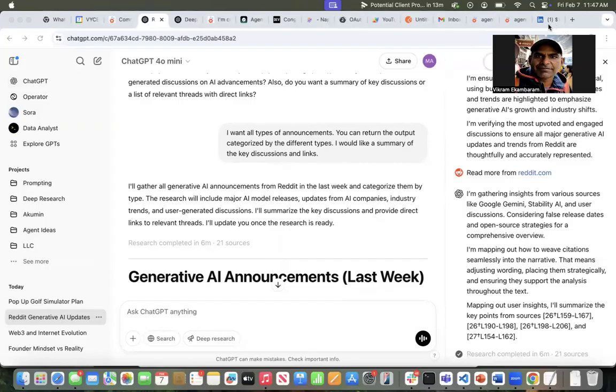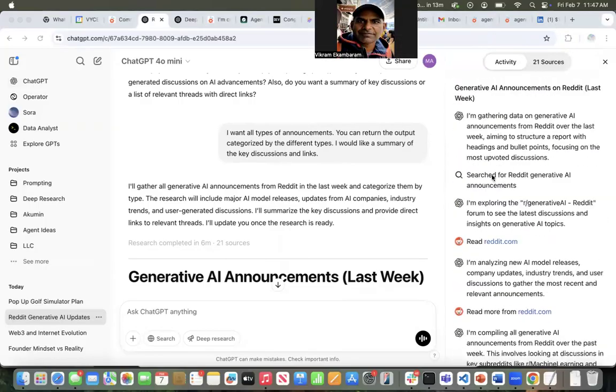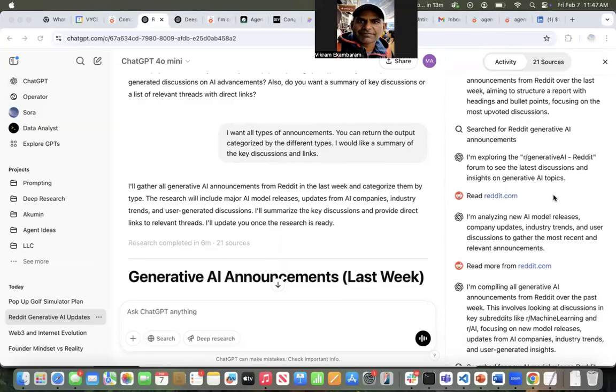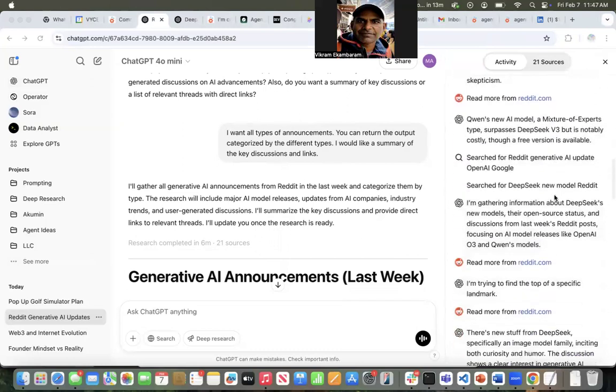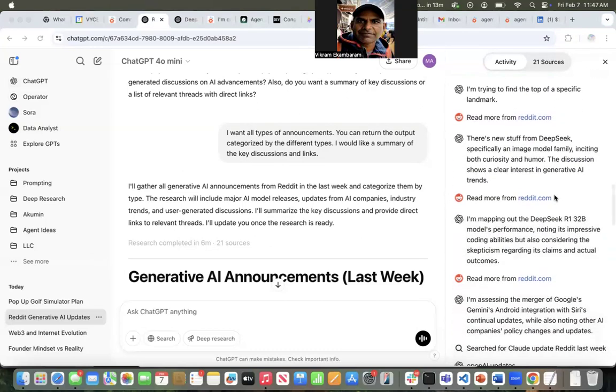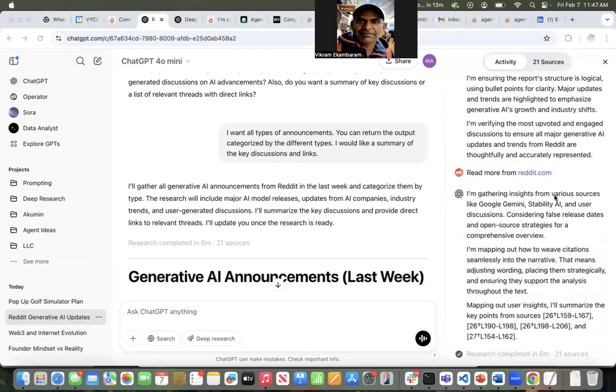So the first thing I wanted to check was, is it actually only looking at Reddit? And that is interesting. It's searching for Reddit, and you can see it read this on Reddit, Reddit, Reddit, Reddit. So I'm trying to see if it hallucinates. Does it actually go off the rails and look somewhere else? But it does not. It's primarily searching through Reddit. Almost every source here is from Reddit.